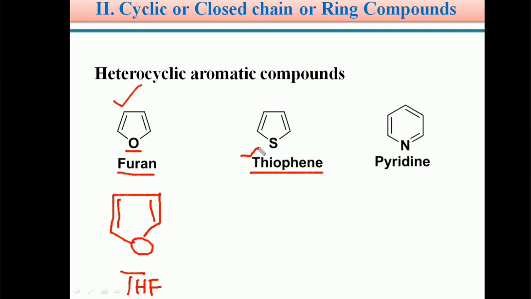Similarly, another example for a heterocyclic aromatic compound is pyridine. Pyridine is a 6-membered cyclic system. Students, we just saw the structure of the benzene ring. C6H6 is the molecular formula. That is a 6-membered ring, so 6 carbon atoms are connected in a cyclic manner. But in a heteroaromatic compound like pyridine, one heteroatom, nitrogen, is present in place of a carbon atom in the benzene ring.